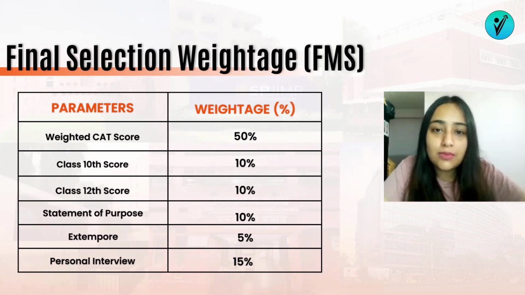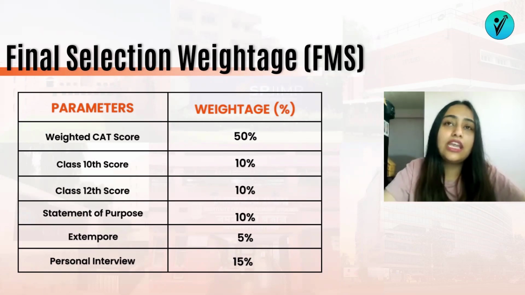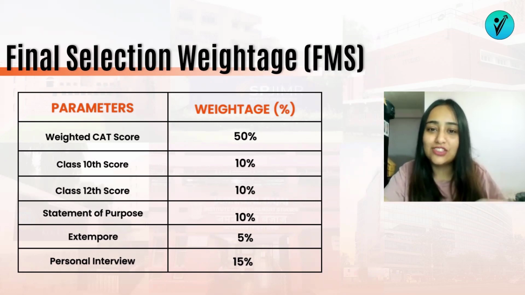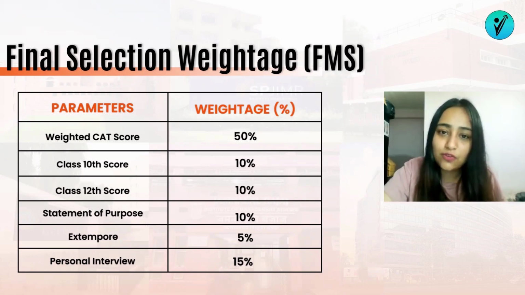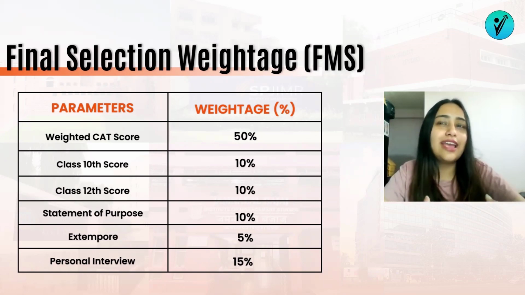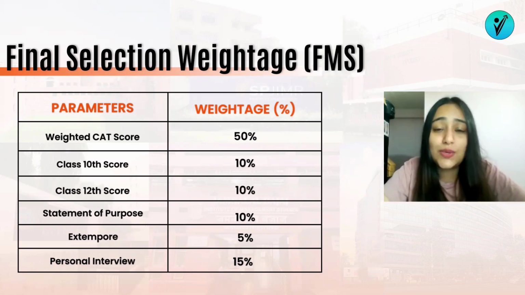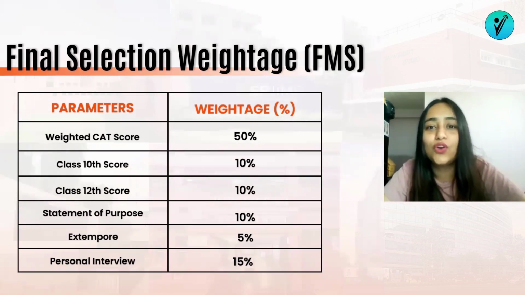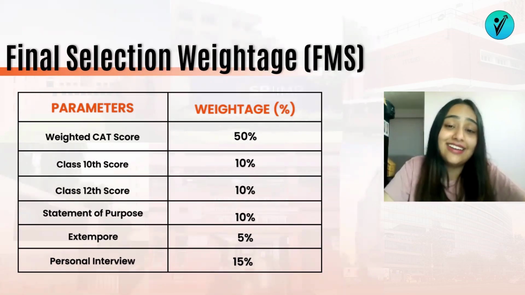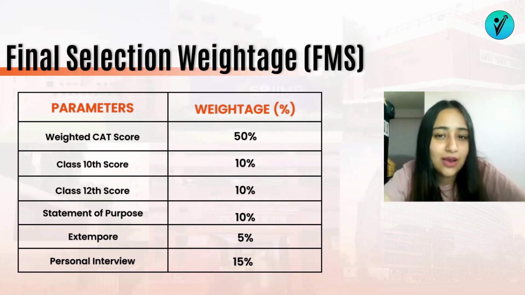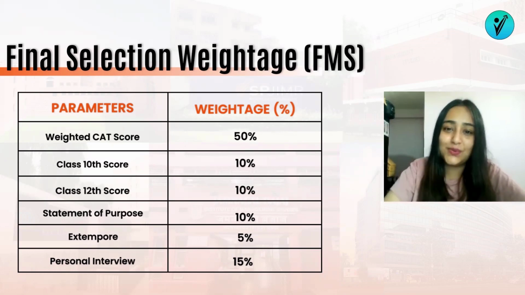So if you are dreaming about a top B school, just cracking the exam isn't enough. You need to also ace your PI just like you have cracked your CAT. Because it would all come down to how well you perform in your PI, and you might expect so many complicated and difficult questions during your PI. It might not go as smooth and easy as it is said. So you will have to give your 1000% towards your PI as well.